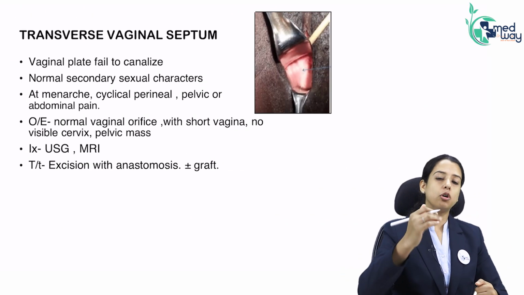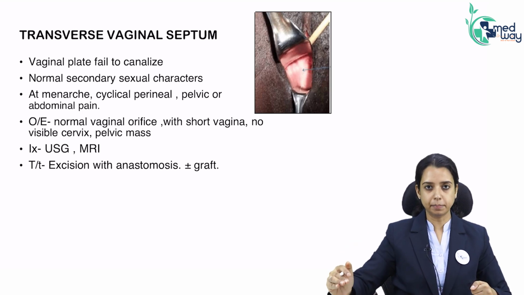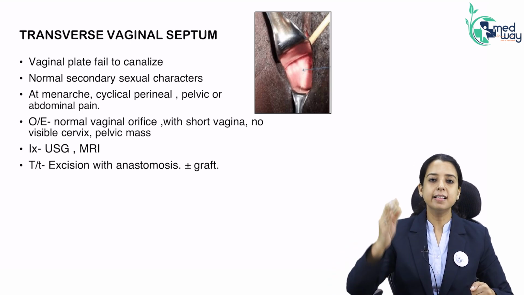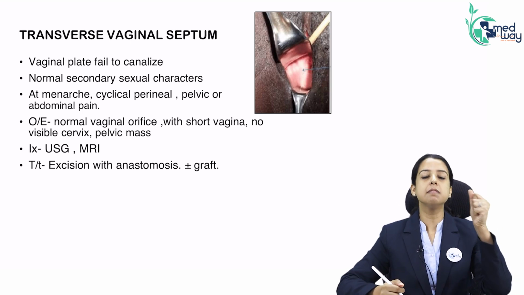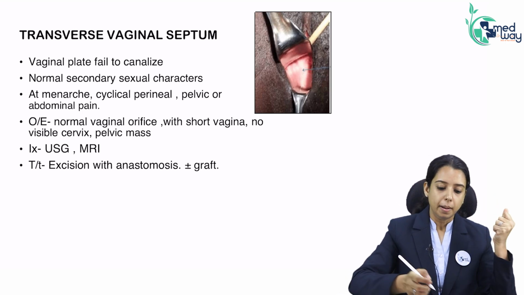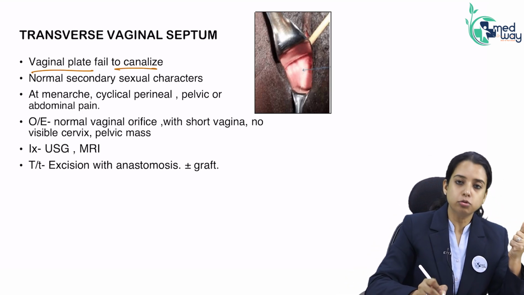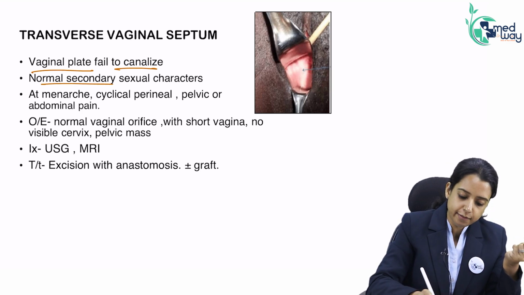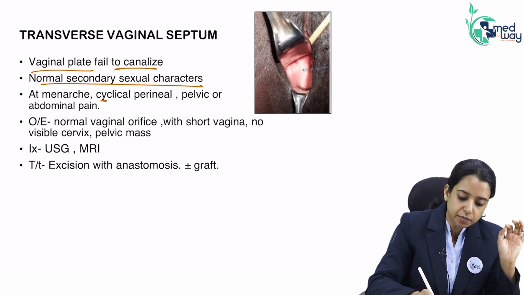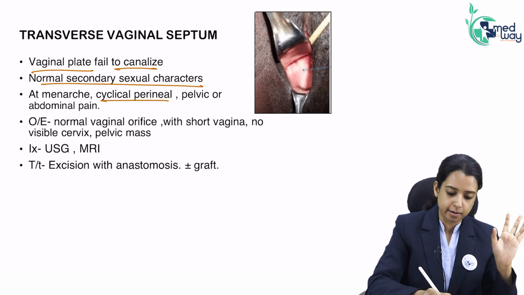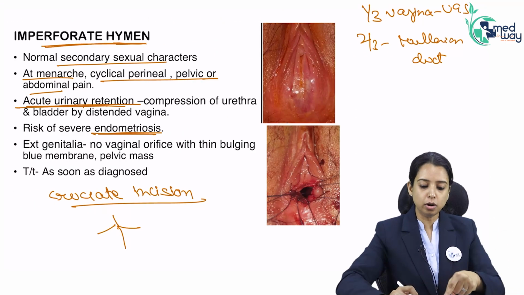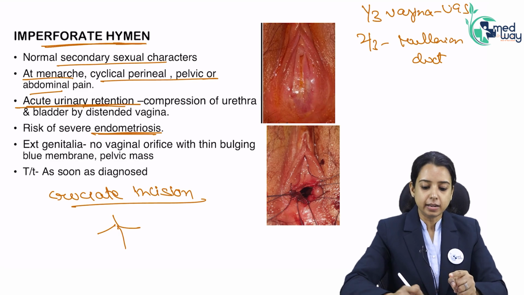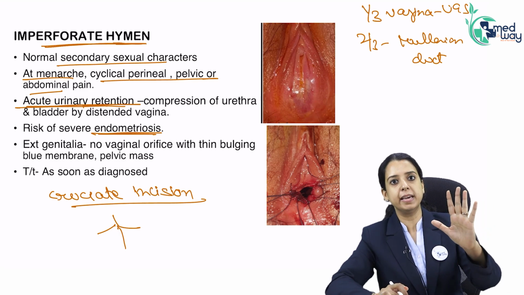Okay. Another cause of blockage is transverse vaginal septum. It is less common. It is a septum in the vagina. It is a thick muscular septum. So basically vaginal plate which was supposed to get canalized, it has not got canalized, presenting as septum. Patient will have normal secondary sexual characters. Patient will have cyclical pain, perineal and abdominal, but it will not show a bulge like this. This was lying near the orifice and blood is making it bulge.